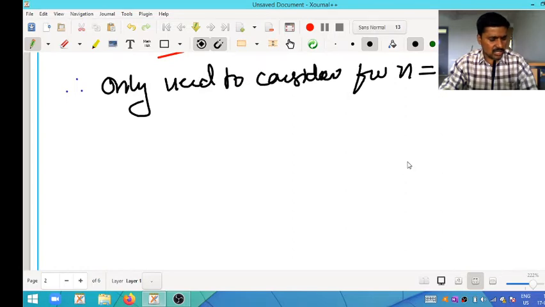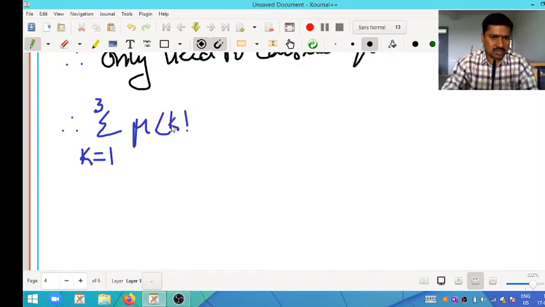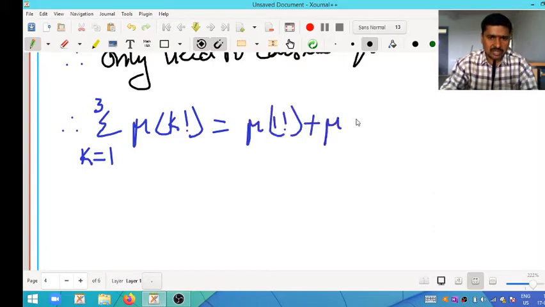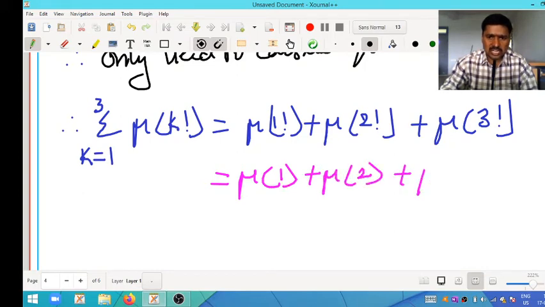For n equal to 3, we take the summation of k from 1 to 3 of Mobius of k factorial. That means Mobius of 1 factorial plus Mobius of 2 factorial plus Mobius of 3 factorial, which we want to find. 1 factorial means 1, 2 factorial means 2, and 3 factorial means 6.